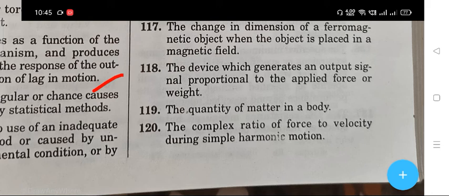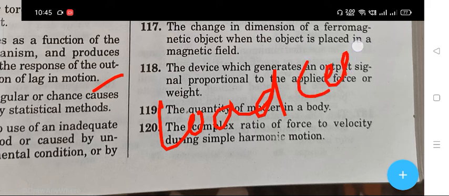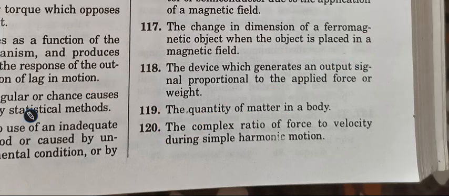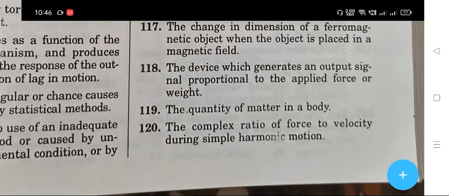The next question: the device which generates an output signal proportional to the applied force or weight. The right answer is load cell. Is load cell. The next question is 119: the quantity of matter in a body.